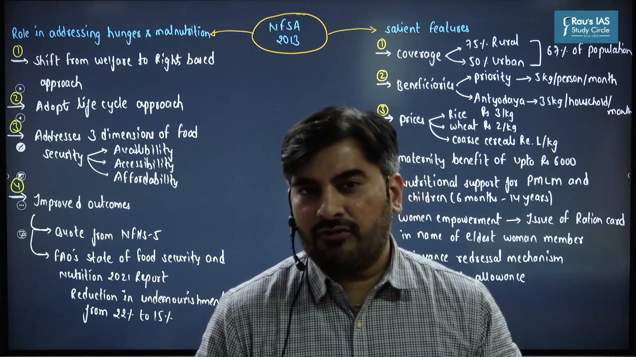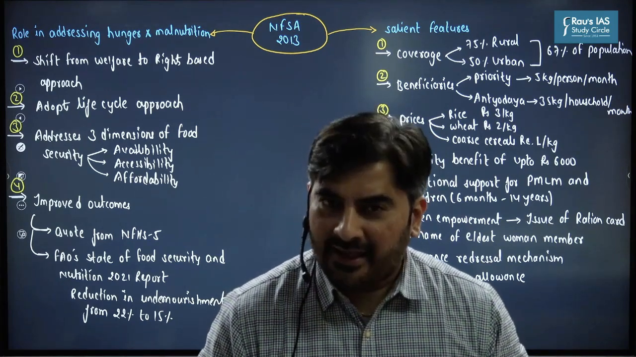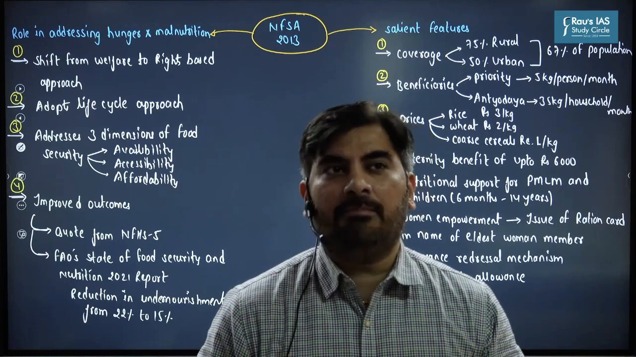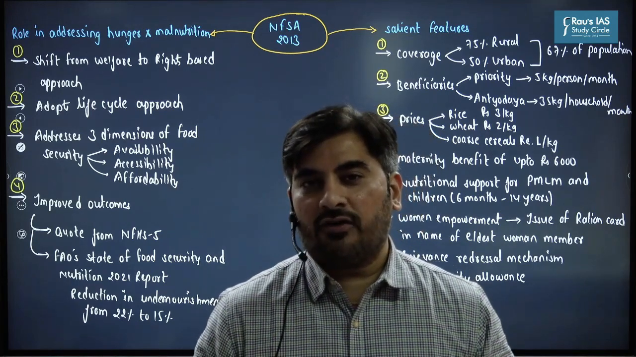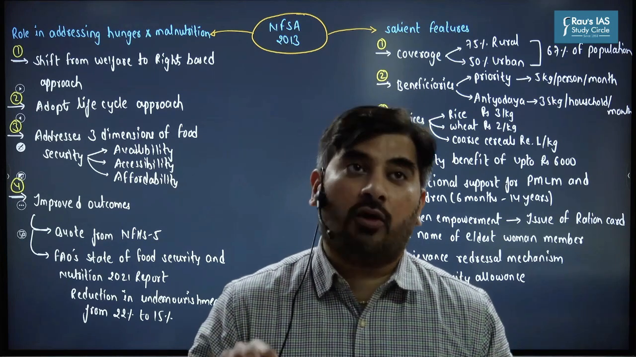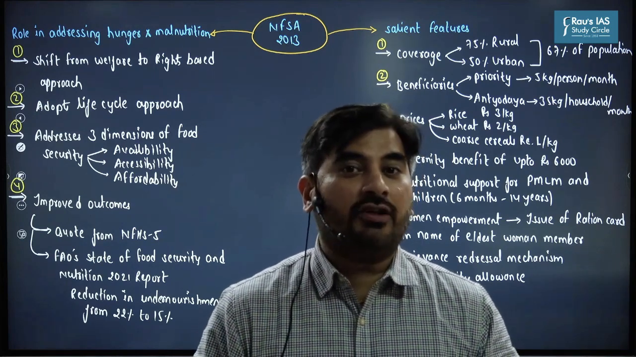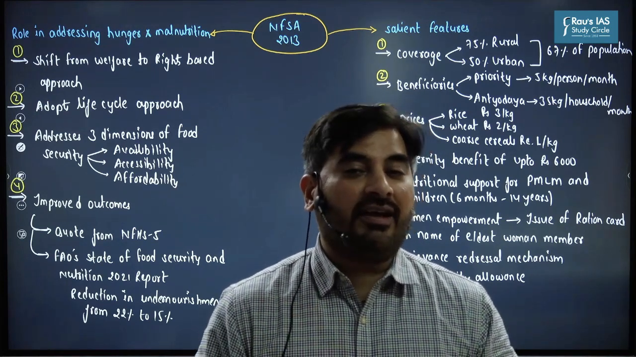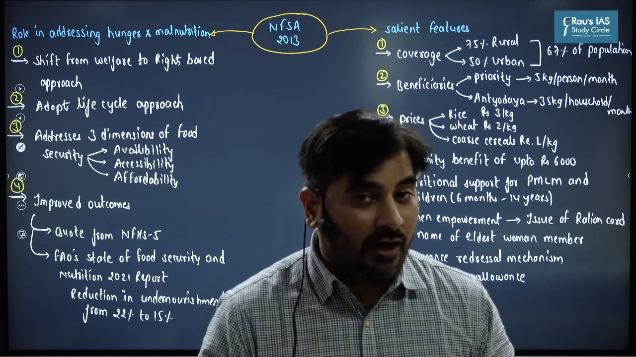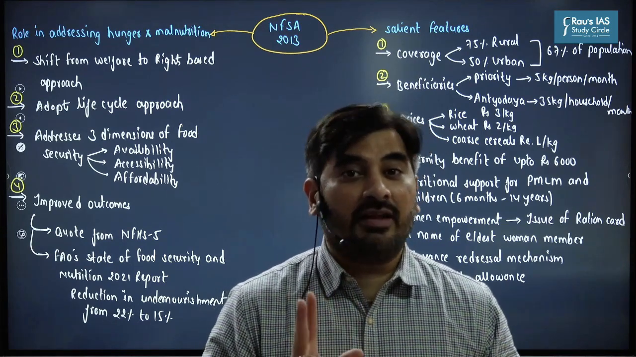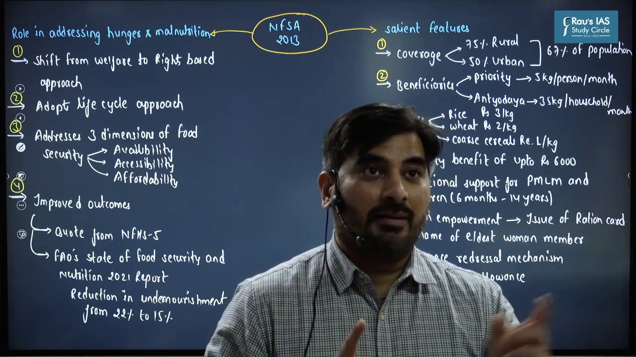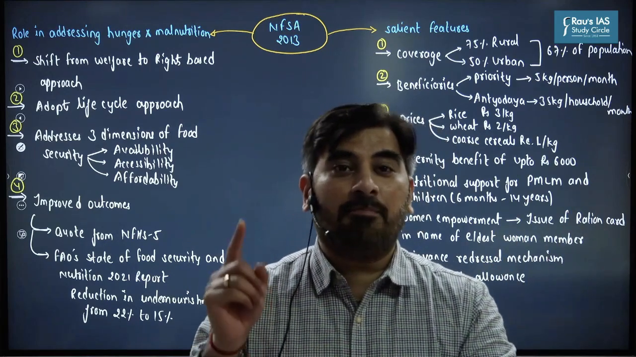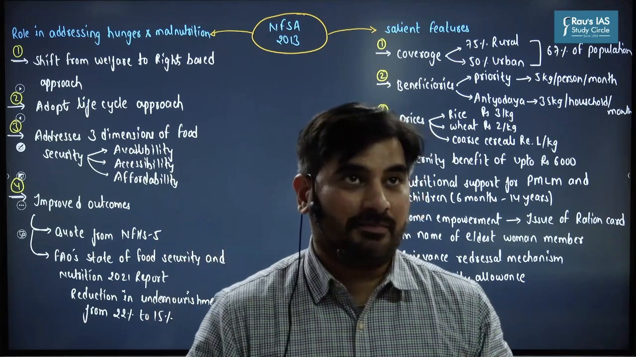The priority households get 5 kg of food grains per person per month. But Antyodaya households are considered to be the poorest of the poor households. These Antyodaya households get 35 kg of food grains per household per month. Now this is very important. For the priority household, it is per person per month. But for Antyodaya households, it is per household per month.